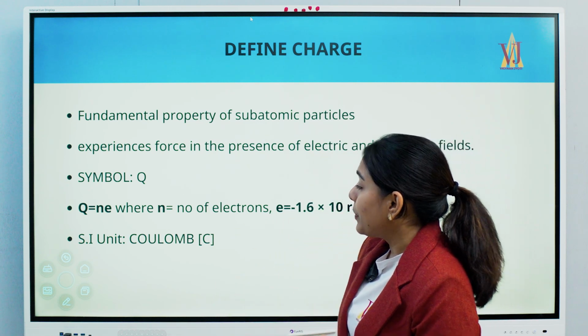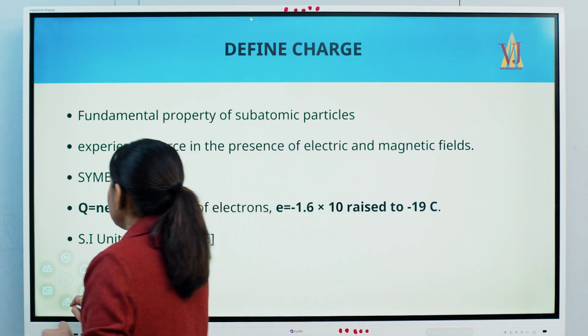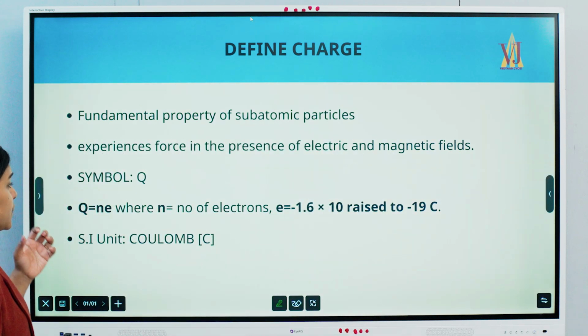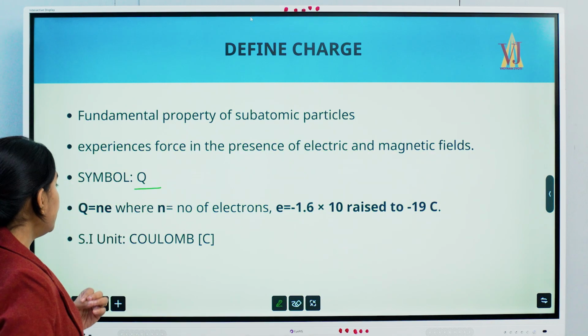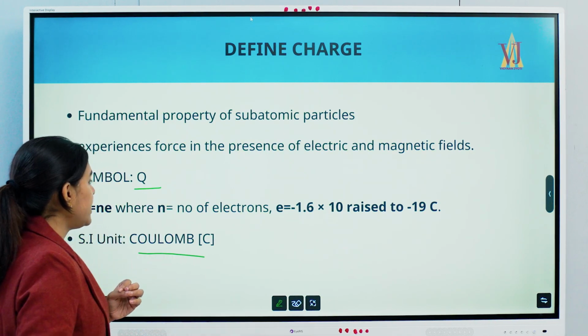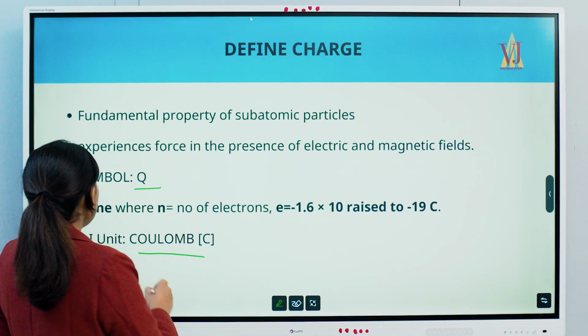We represent charge by Q. That is the symbol, not the unit. The unit is Coulomb, which was already expressed. Now, what is this Q? Q is equal to Ne.